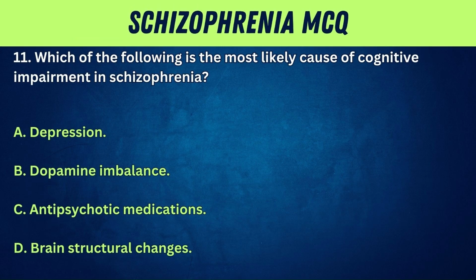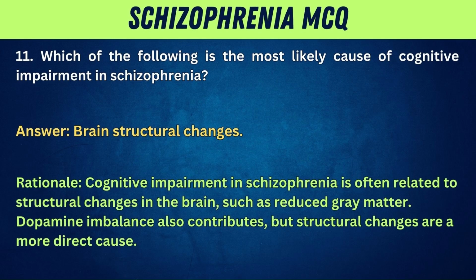11. Which of the following is the most likely cause of cognitive impairment in schizophrenia? A. Depression. B. Dopamine imbalance. C. Antipsychotic medications. D. Brain structural changes. Answer: brain structural changes. Rationale: cognitive impairment in schizophrenia is often related to structural changes in the brain, such as reduced gray matter. Dopamine imbalance also contributes, but structural changes are a more direct cause.